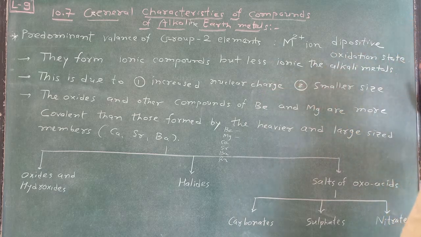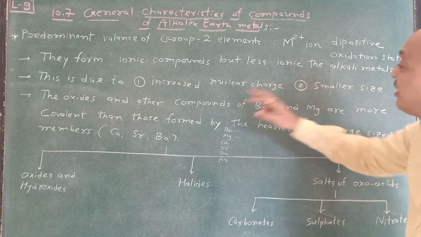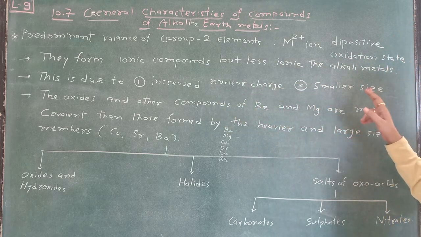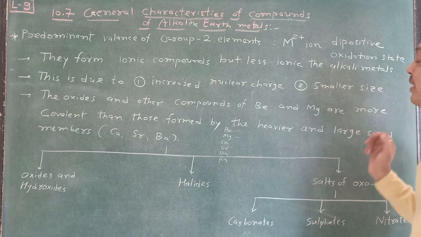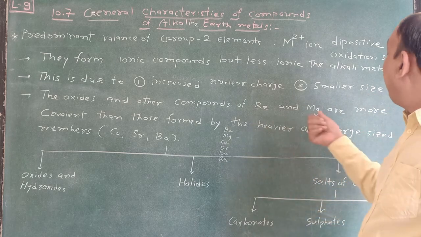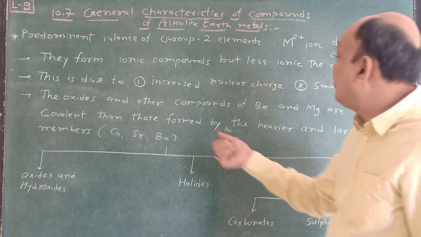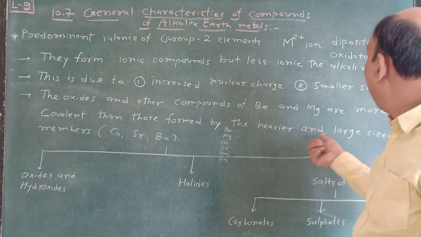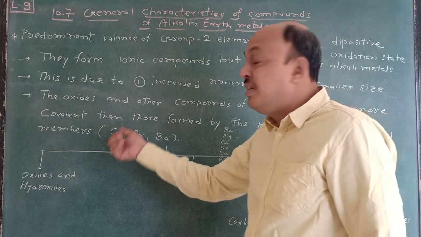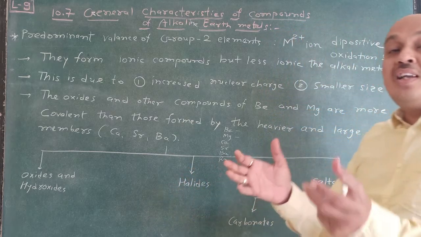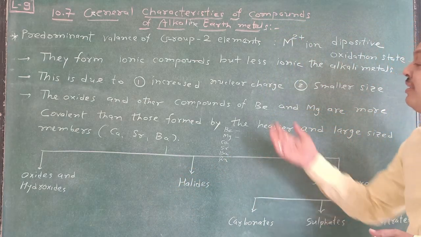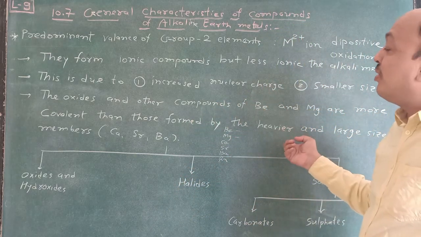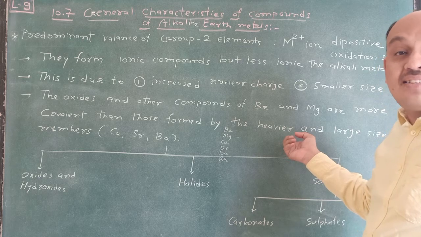Why are these ionic compounds? It is due to increased nuclear charge and smaller size. Remember this one. And beryllium and magnesium are more covalent than those formed by the heavier and larger size members. Beryllium and magnesium have very small size, and due to that they do not lose electrons very easily.